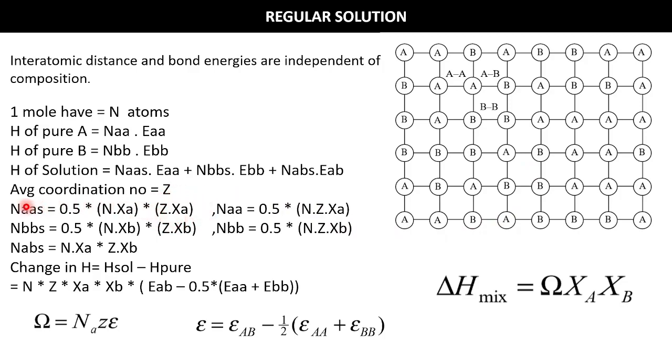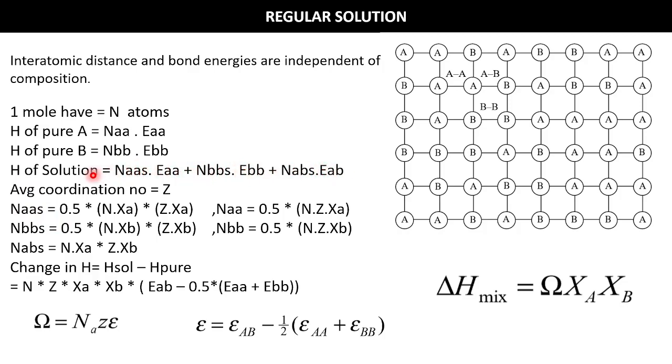So the number of AA bond in the solution is 0.5 into number of A atoms, and the probability of having those coordination sites filled with A atoms. Similarly for B atoms, and there is no 0.5 factor when there is an AB kind of bond. This is the number of A atoms, and the corresponding probability of having B atoms is Z into XB, right. So now we put this value in this equation.